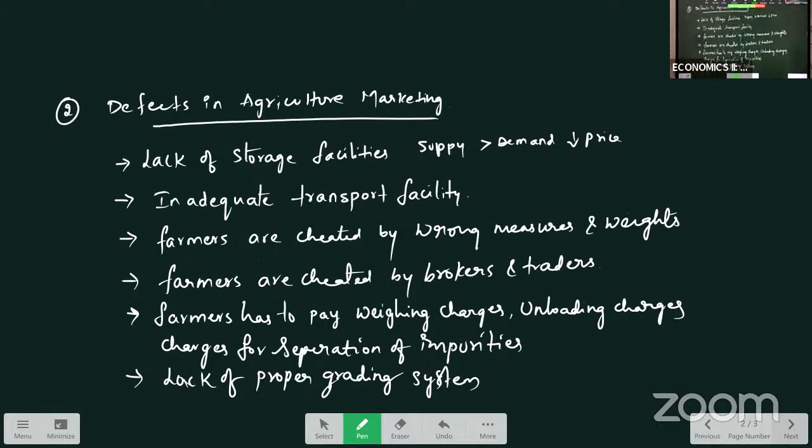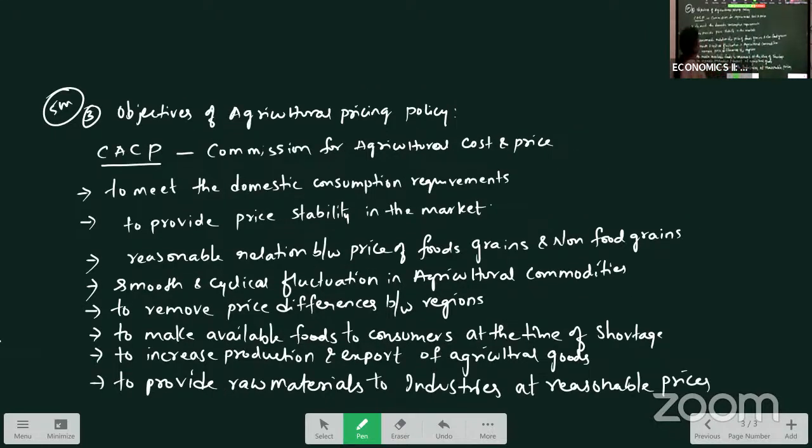Next, defects in agricultural marketing. When farmers are marketing their goods, what are the drawbacks? What are the defects we find in our Indian agricultural marketing system? And what are the objectives of the agricultural pricing policy? These are the 5-mark questions you have to prepare from this chapter.